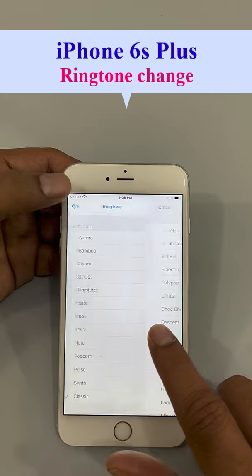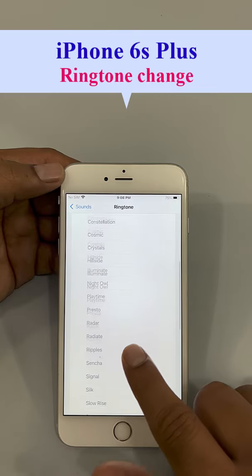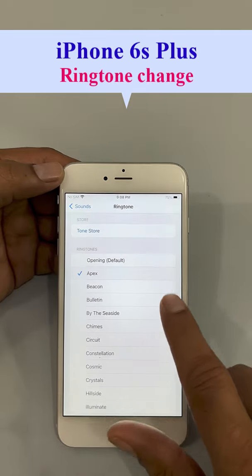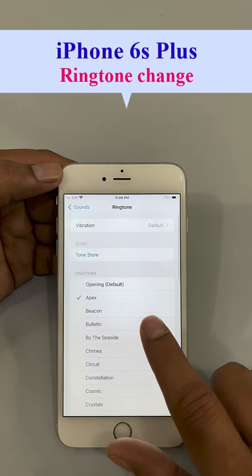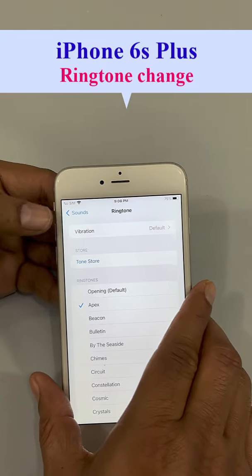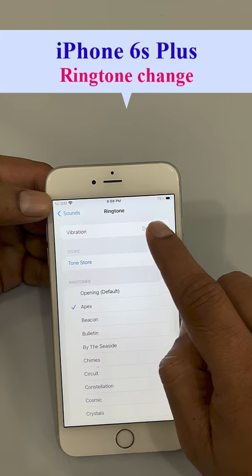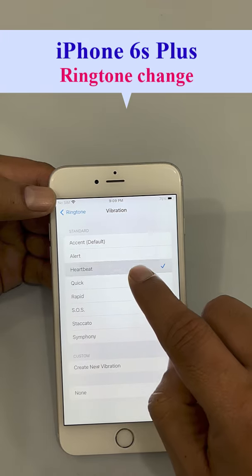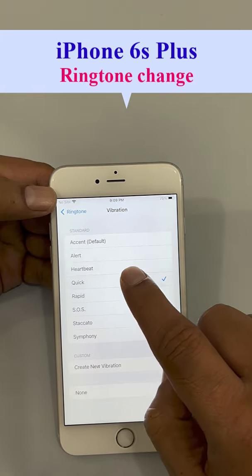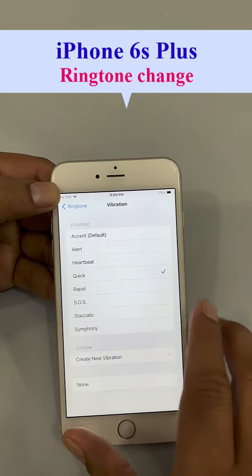Now suppose I want to pick this one. Okay, so this would be my new ringtone. You can even select the vibration, that means the phone will vibrate.